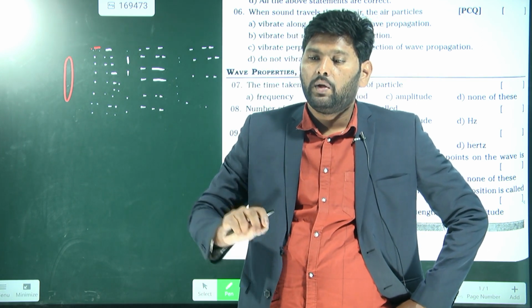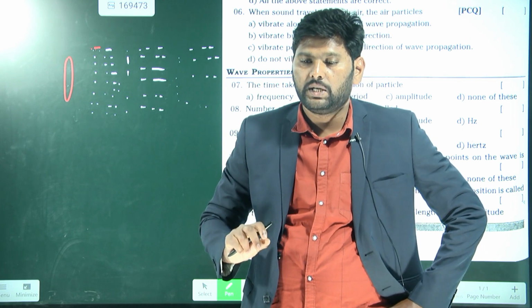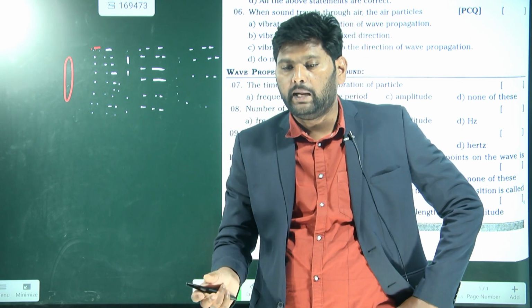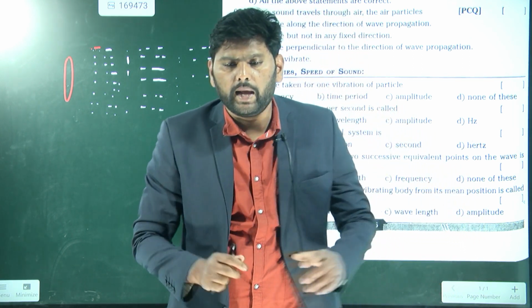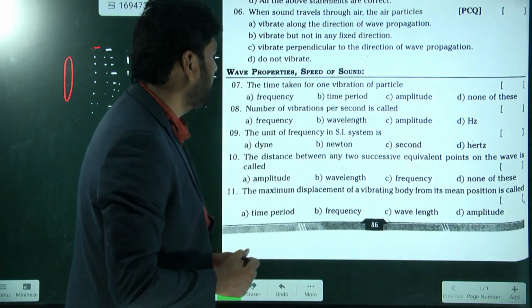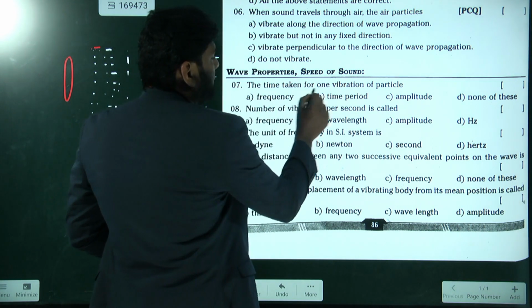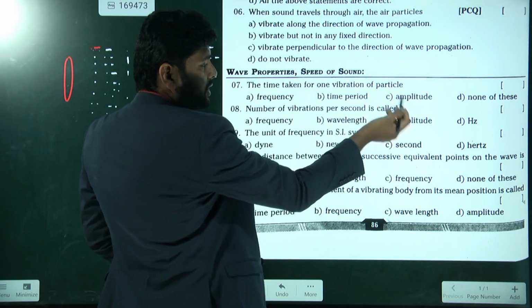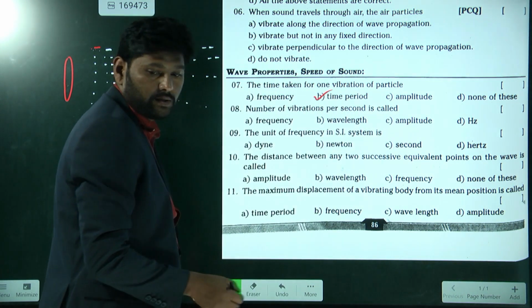So to complete one oscillation, some time it will take. That time is known as the time period. So here, what is the answer? The time taken for one vibration is known as what? Time period. So that is the answer.